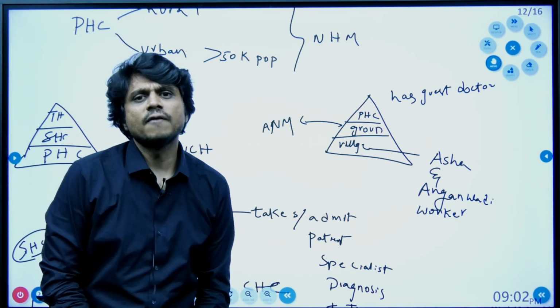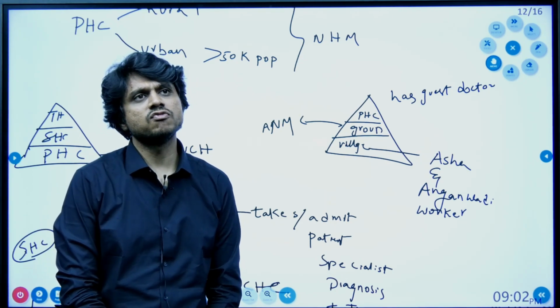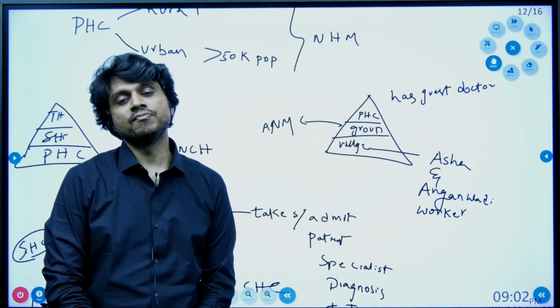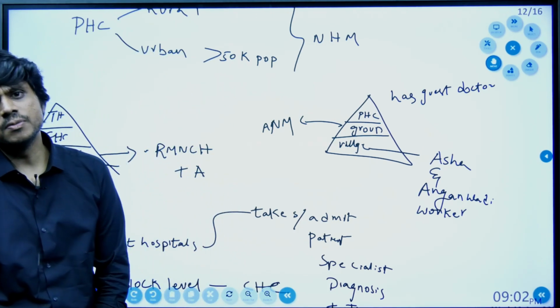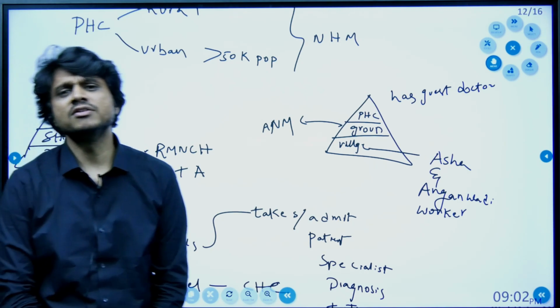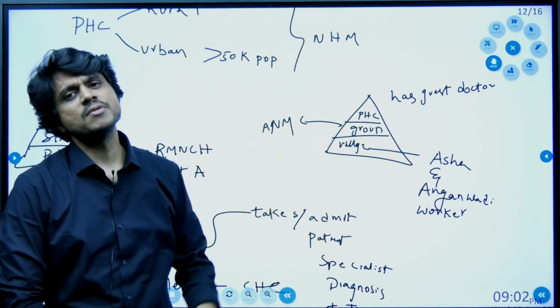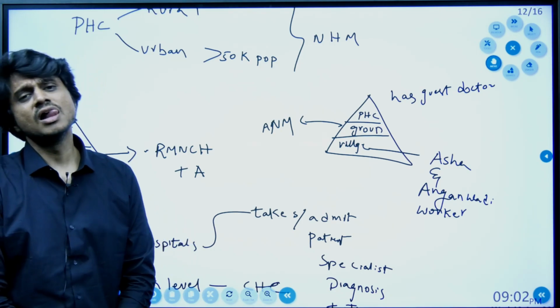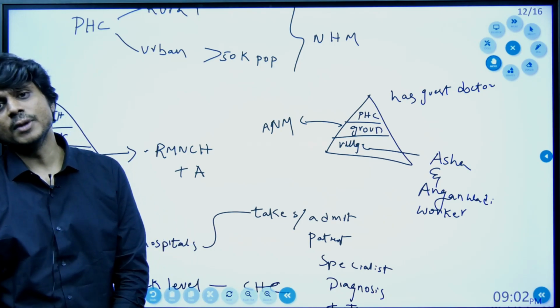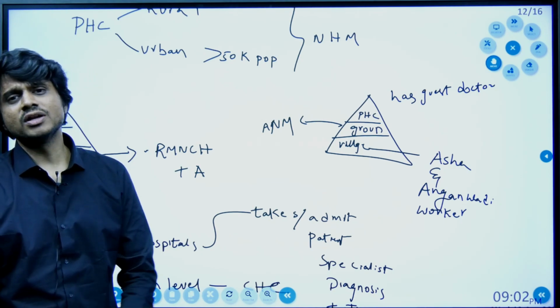Let's say you have got some kind of cough. Okay, maybe it could be because of TB, or else it could be because of some kind of general viral infection. So if you visit the primary health center, if it is a small issue, they will do the diagnosis and they will give you the medicines which are also free of cost.